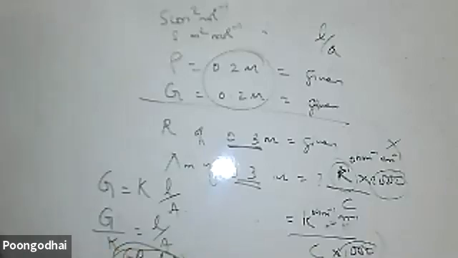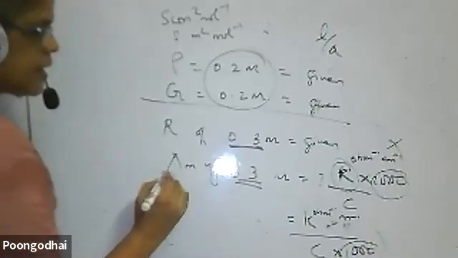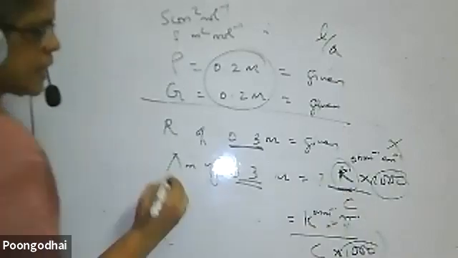Then using the same cell constant, I can find out kappa, and then I can find out lambda m.